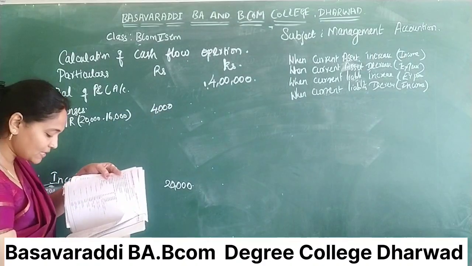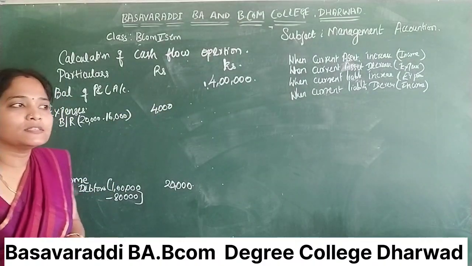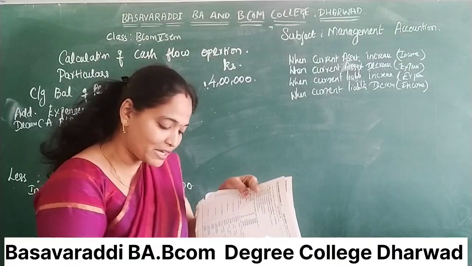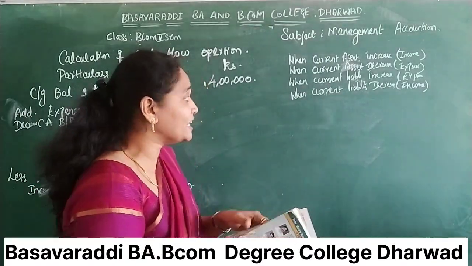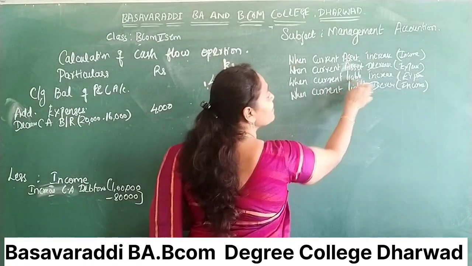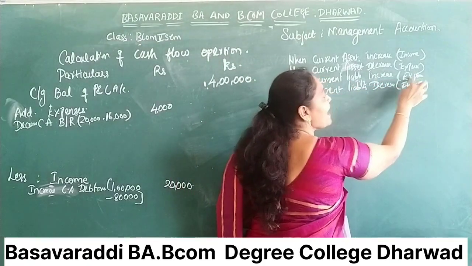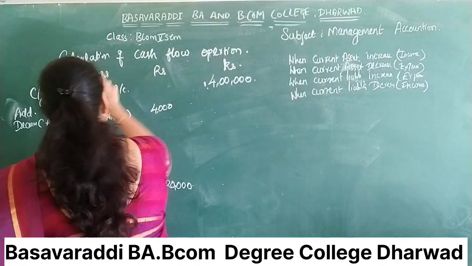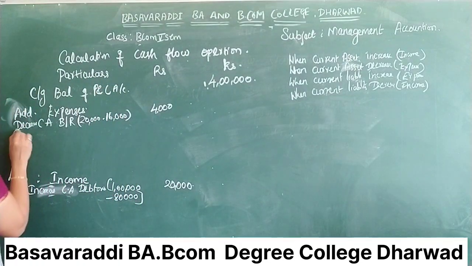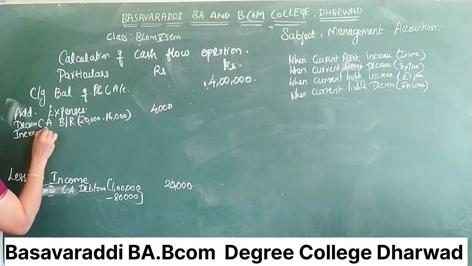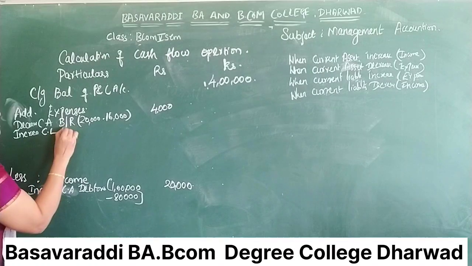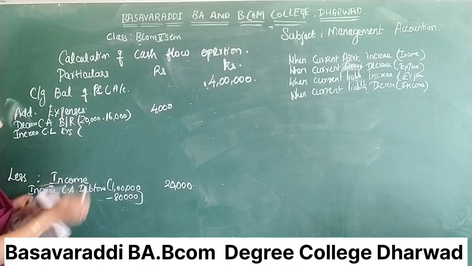Next entry is creditors. Creditors is a current liability. What happened here? Creditors 60,000, 80,000. So current liability is increased. It is called an expense. So you have to enter in the expenses column. Increase in current liability, creditors. How much?